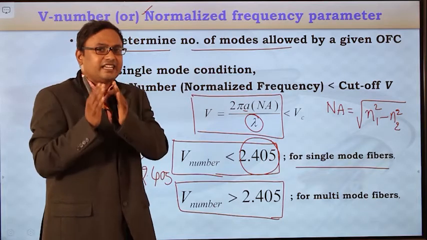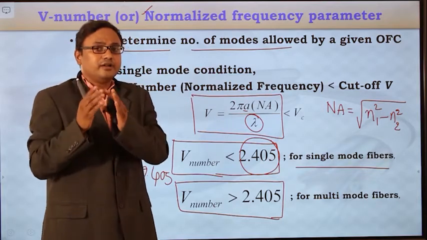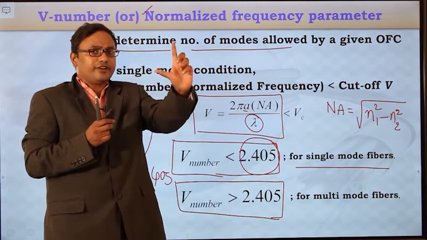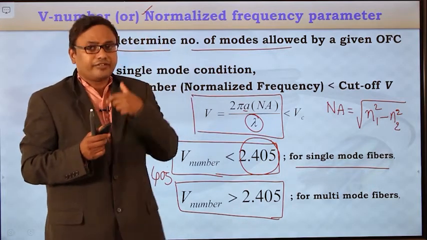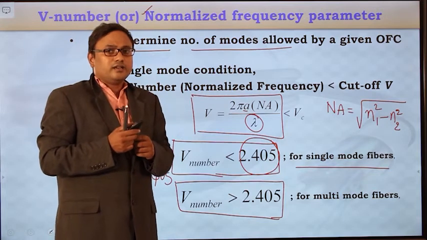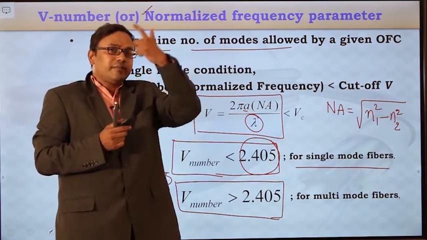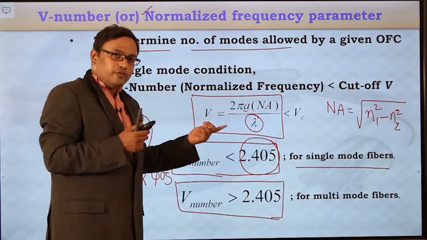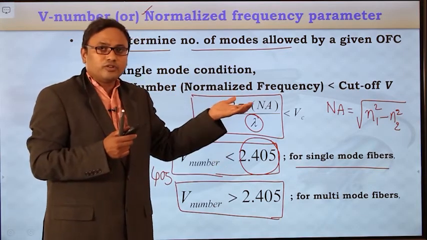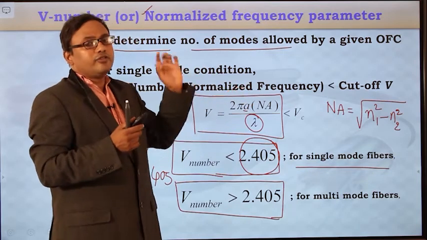So, just consider a multimode fiber. If we want to convert that multimode fiber into a single mode fiber, what is the condition? When V number value is equal to 2.405, that multimode fiber will become a single mode fiber.